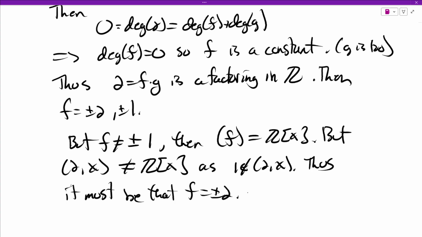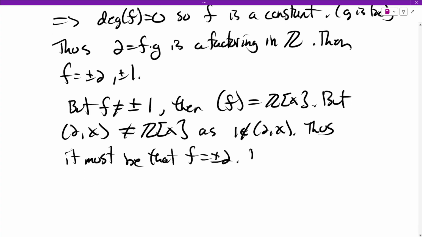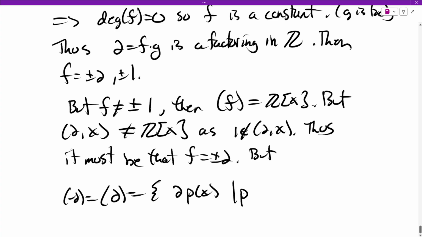But can that happen? Well, what's the ideal generated by plus or minus 2? I'm just going to do plus 2 because this is irritating me. They're the same thing. It's the collection of all polynomial multiples of 2. Well, what is this? If you multiply a polynomial by 2, all of the coefficients are now even.